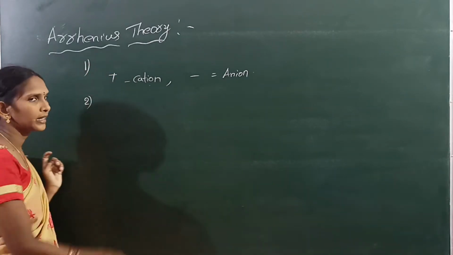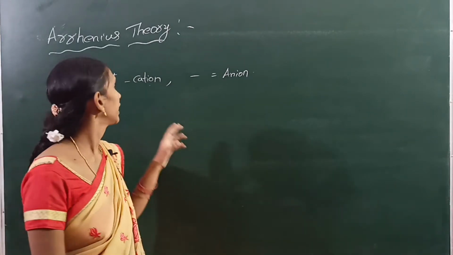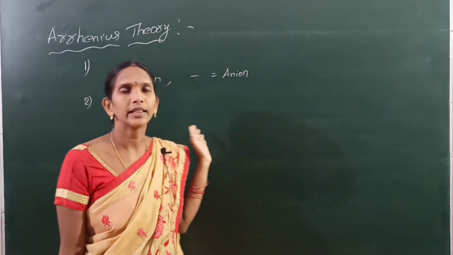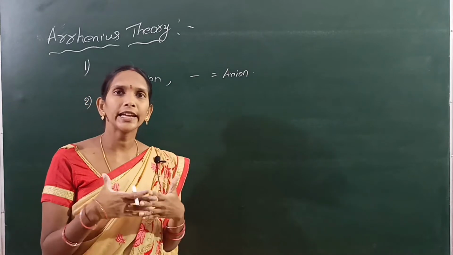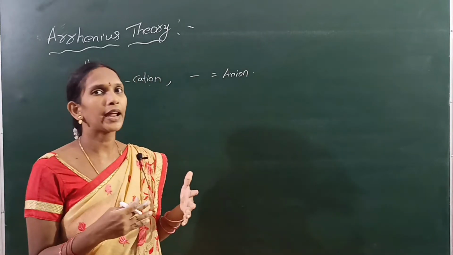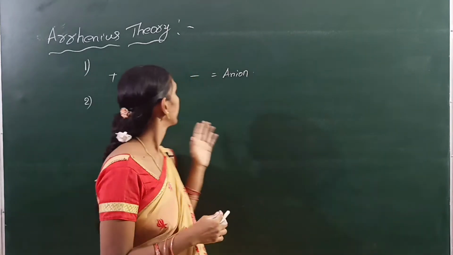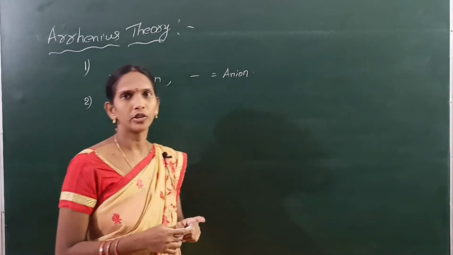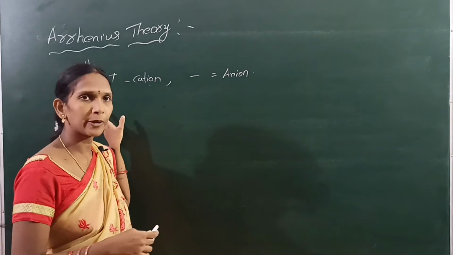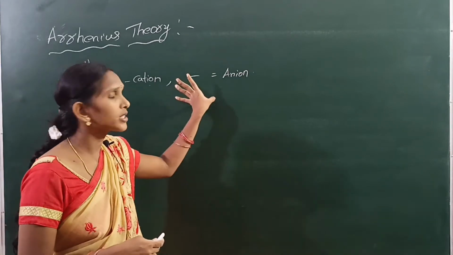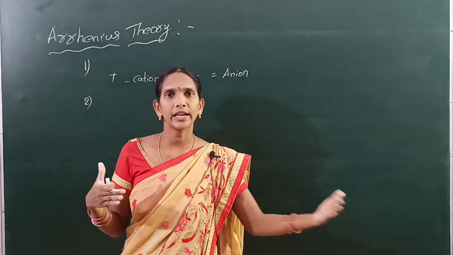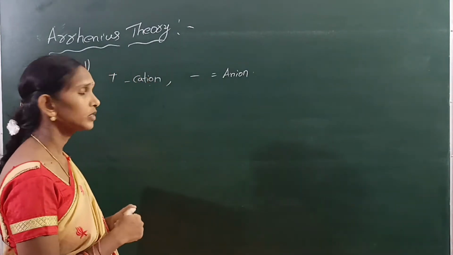The second postulate is the ions constantly combine to form an undissociated molecule.